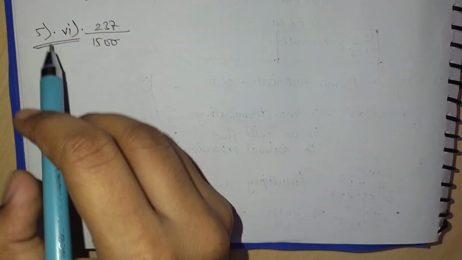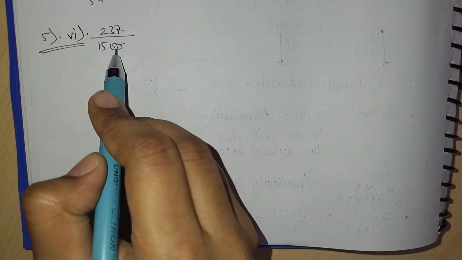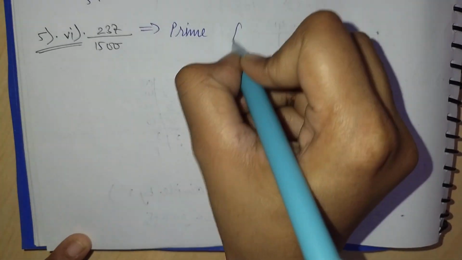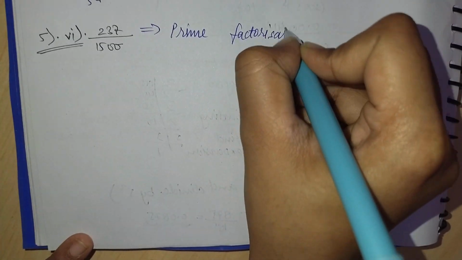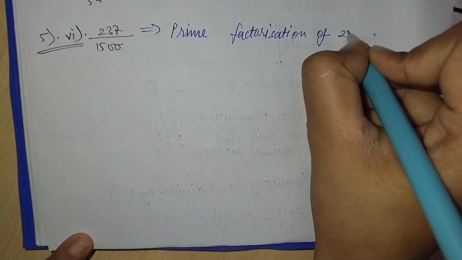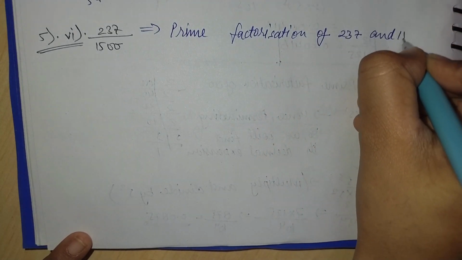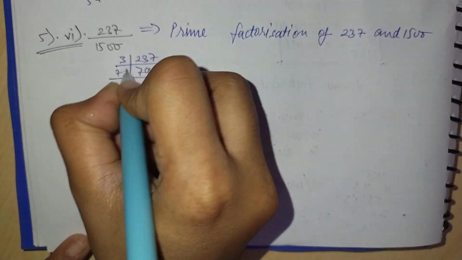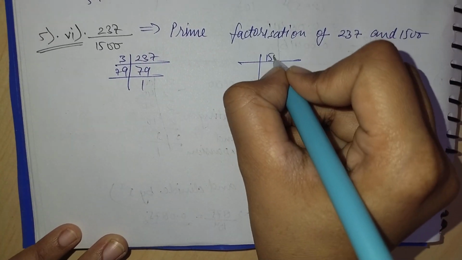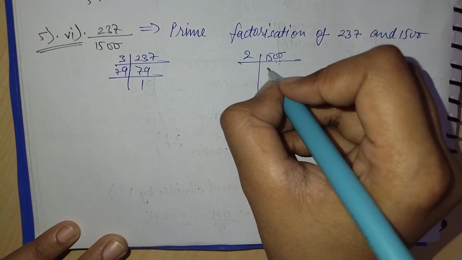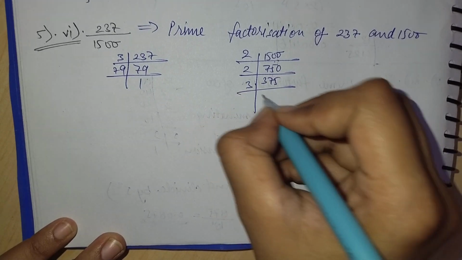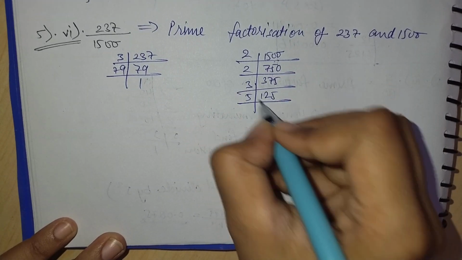Now the sixth part is 237 by 1500. On doing the prime factorization of 237 and 1500, we will get 3 as the common factor here also. So we will cancel out 3 from the denominator and numerator side. Doing the same process, firstly prime factoring 237, we will get 3 as the prime factor. After that, in factorizing 1500, we will also get 3 as the prime factor.